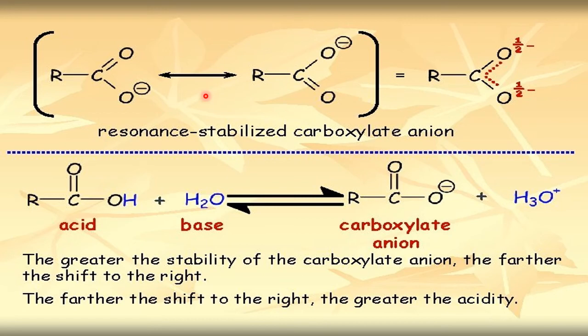Please see, the negative charge is on the electronegative atom O, which is as per the rule. That means when we compare the resonating structures of the phenoxide ion and the carboxylate ion, the negative charge is on O in the carboxylate ion. That means carboxylate ions are more stable than the phenoxide ion.